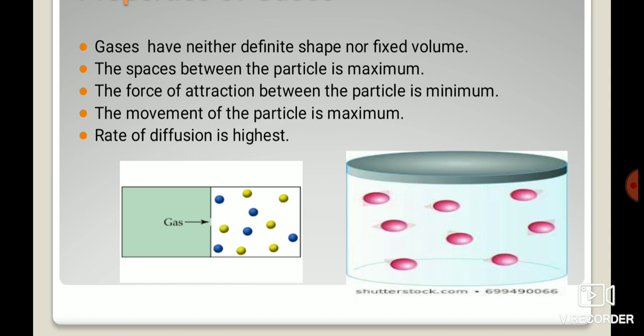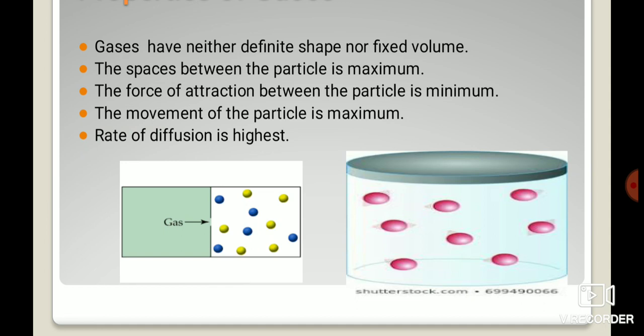The force of attraction between the particles is minimum. As we all know, the particles are at a larger distance, so the force of attraction applied between the particles should be minimum, because they can't attract each other easily as compared to solids and liquids.